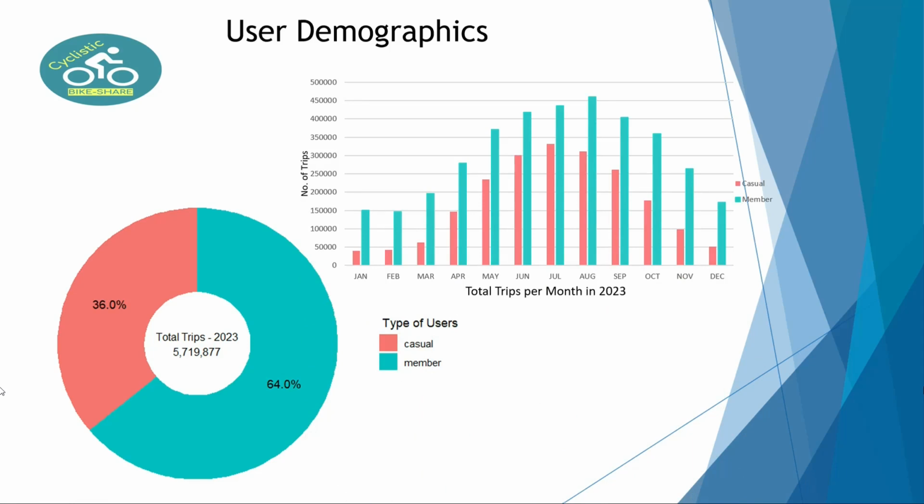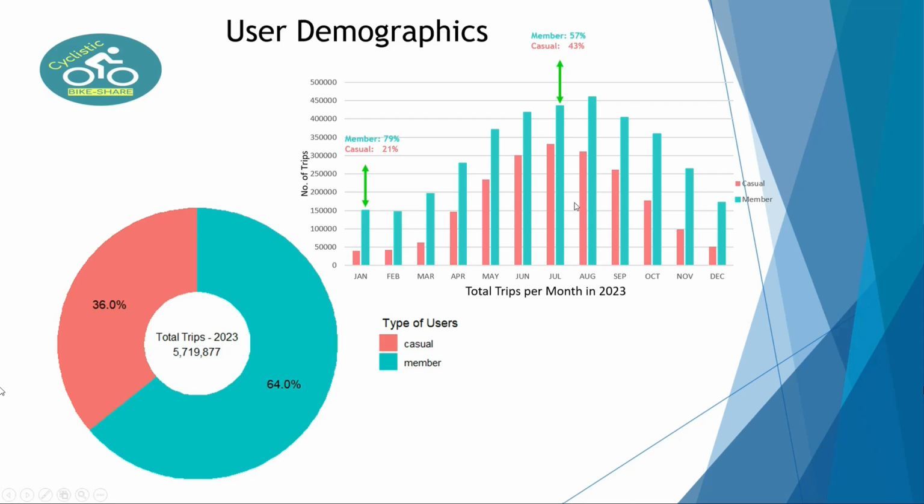Then we're going to sum the trips by month to see what the trend is during the year. So we can see a couple of interesting things in this chart. The first thing we can notice is that we have a different relationship in January. 8 out of 10 users are members and only 2 are casual. It's different from the 64% members and 36% casual during 2023. That is an average, but this is monthly, so it has a different situation during the months.